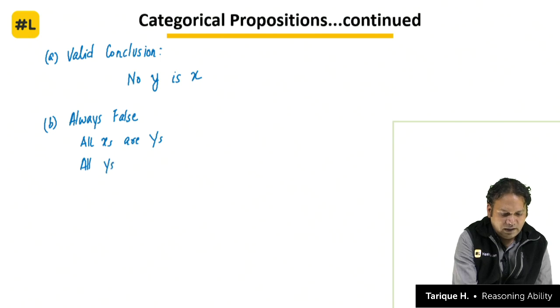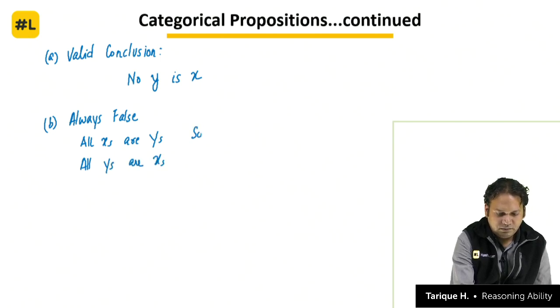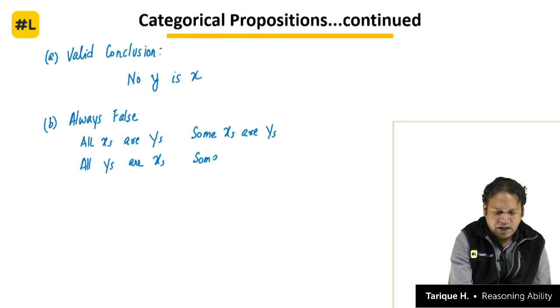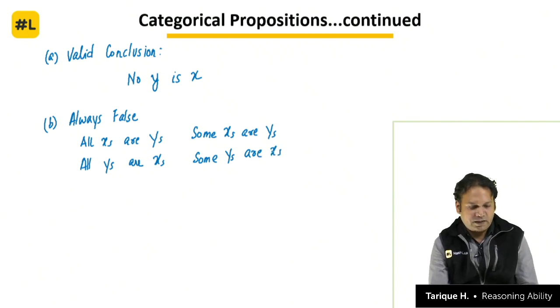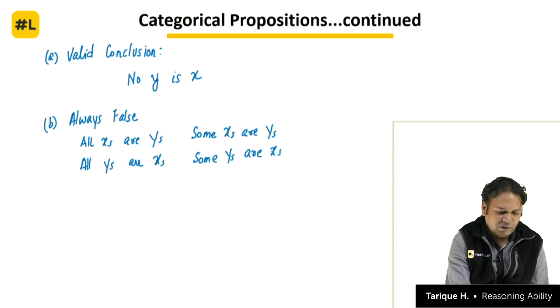All y's are x's will be false. Some x's are y's will also be false. Some y's are x's will also be false. Clear? This will definitely be false.